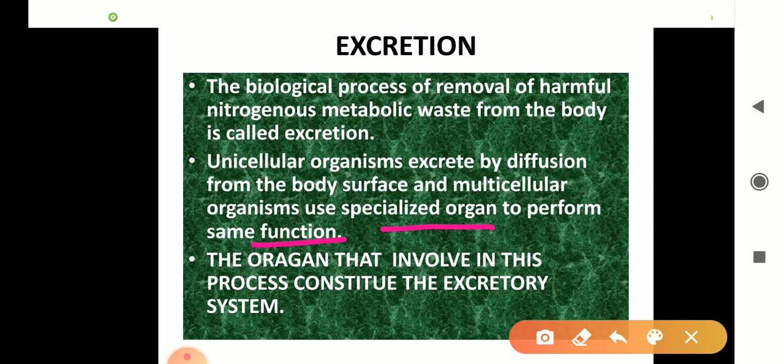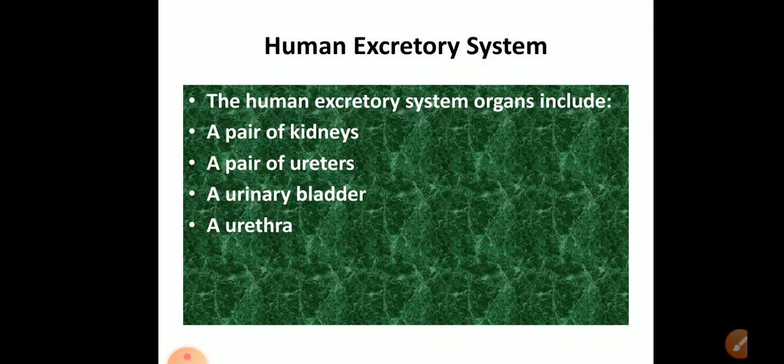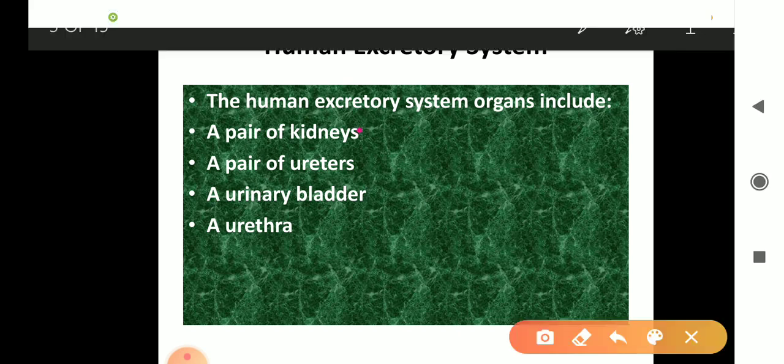The organs involved in this process of removing nitrogenous waste from the body together constitute the excretory system. Now see next, the human excretory system. The human excretory system is made up of four main parts.